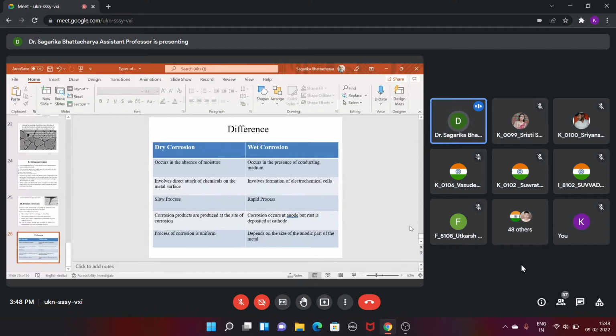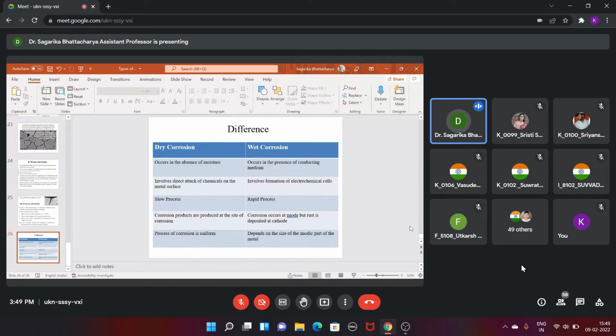I'm not going to discuss that, but I can recapitulate what dry corrosion was. From the word dry corrosion, you understand that the corrosion mechanism should happen without the presence of any liquid or moisture, right? And we also discussed that dry corrosion normally happens in the presence of chlorine and oxygen. If you remember, I was giving the example of silver chloride and stannic chloride formation.